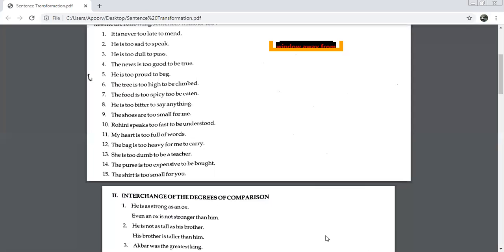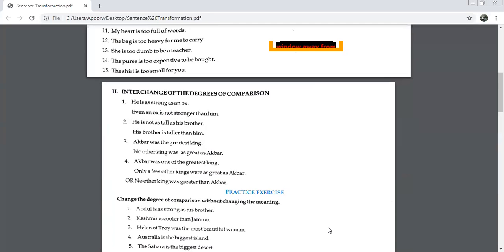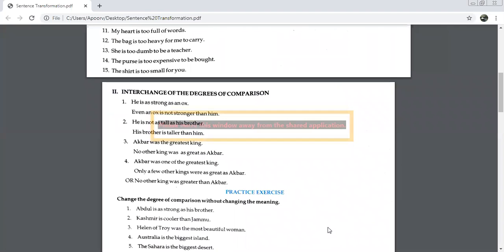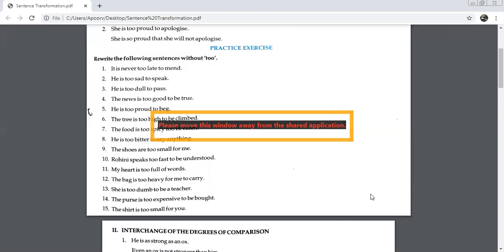Now we were doing degrees of comparison, children. There are 3 degrees of comparison: positive, comparative, and superlative degree. I'm giving you a word in positive degree. It is strong. Tell me the next 2 degrees. Stronger, strongest. Very good. Wise. Wiser, wisest. So we know positive degree is a general degree. When we compare between two, it is comparative degree. And when we compare with everybody, the entire crowd, then it is superlative degree. So let us see how these changes have to be done. Let me explain it to you, then we'll do the practice exercise.